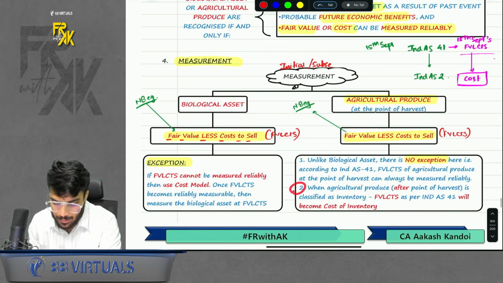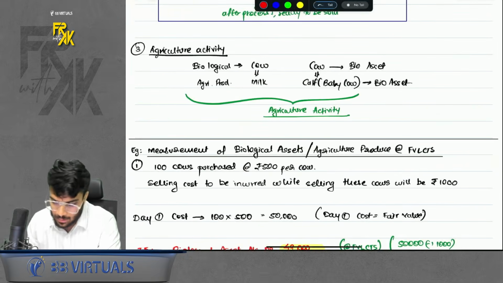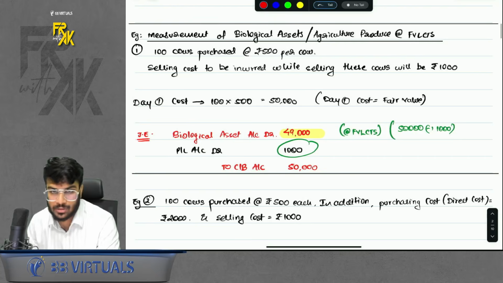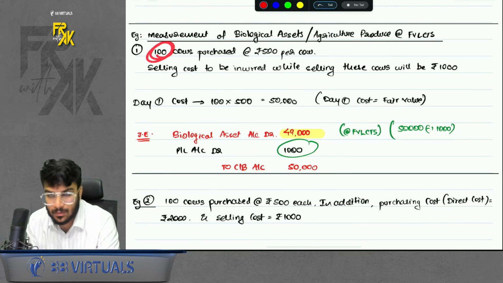Okay. Now the point is, when we say we have to record at FVLCTS, how do we do this calculation? I already told you this is the most important calculation. So giving you some examples, please listen to me carefully. Let's say for example, you purchase 100 cows for 500 rupees. Selling cost is 1000. Right?